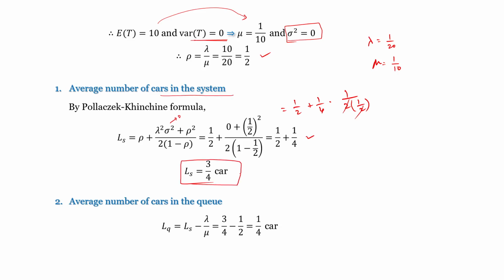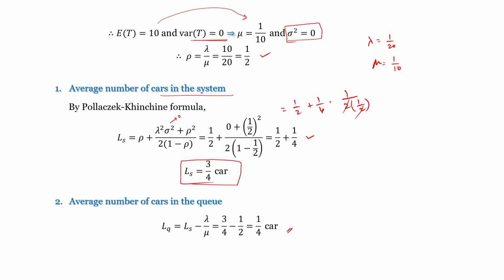The average number of cars in the queue is Lq equals Ls minus the utilization factor, lambda by mu. Lambda by mu is rho, which is 1/2. So 3/4 minus 1/2 is 1/4 cars in the queue.